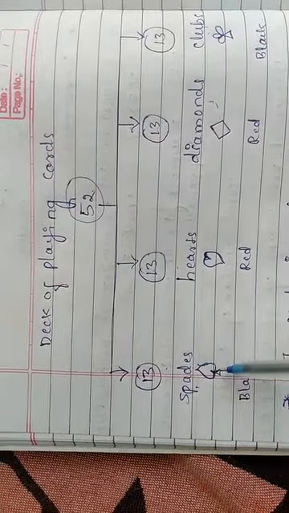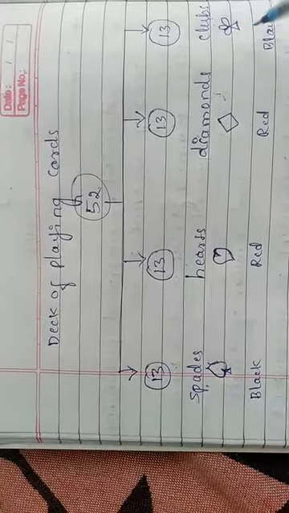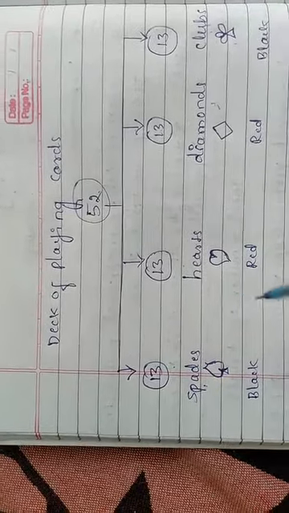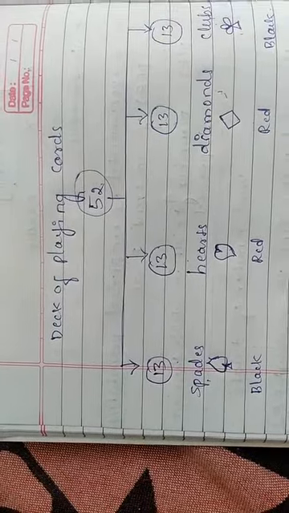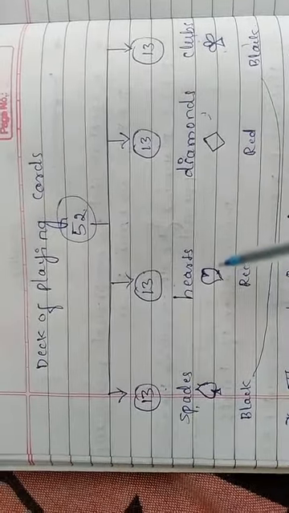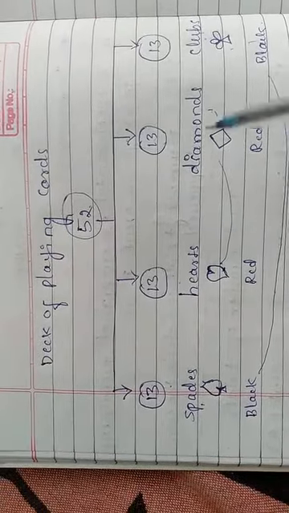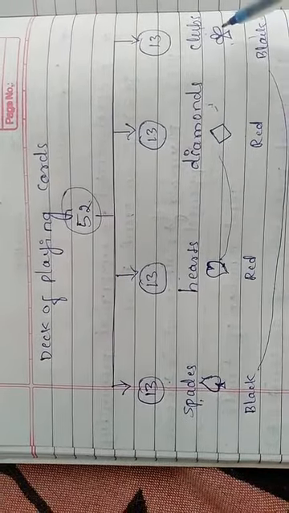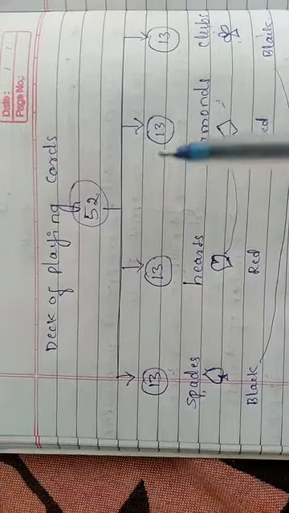The spades symbol is like that, and the heart, diamond and club symbols, correct? So here one more point you have to remember, spades and clubs have the black color. These two have black color, and hearts and diamonds have the red color. So like that you have to make this structure in the classwork.